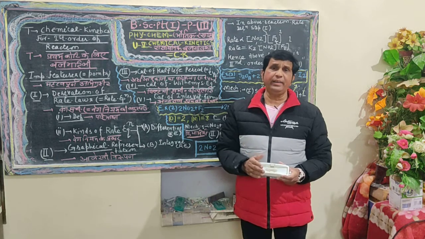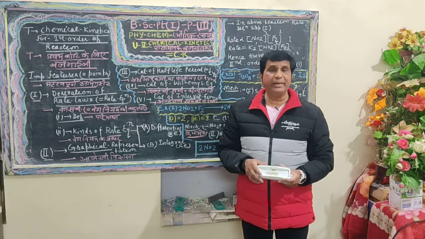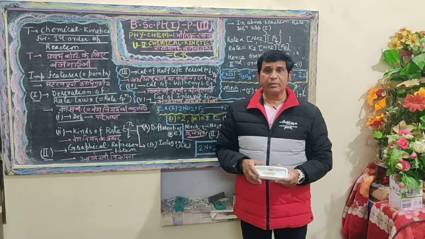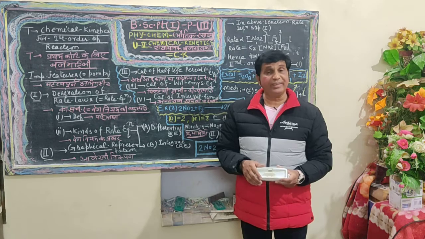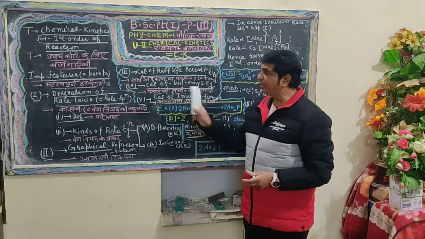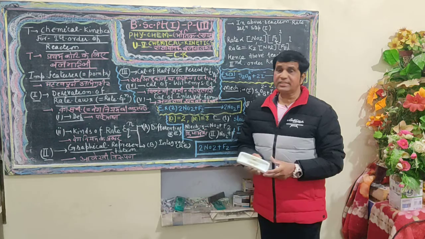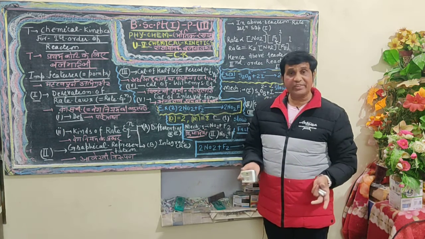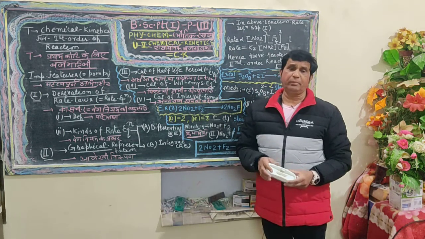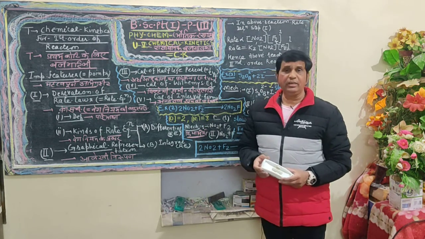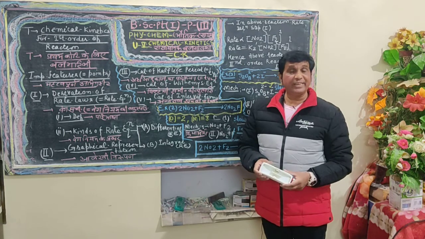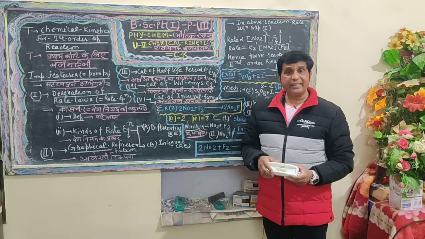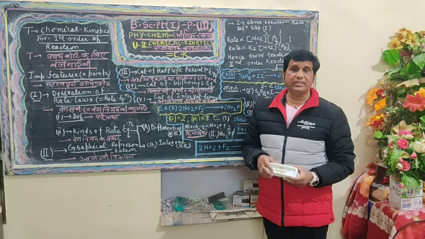It is caused by two important factors; it is dependent upon two important factors. First, due to the excess presence of one reactant, or of two reactants, in a chemical reaction, whose excess concentration does not affect the velocity of the reaction. In such a reaction, the velocity depends upon the reactant which is present in low concentration.